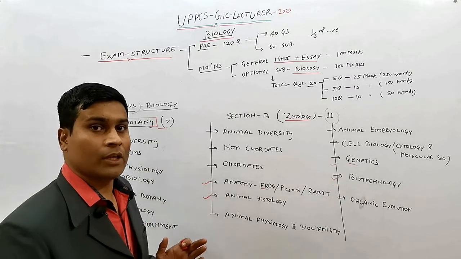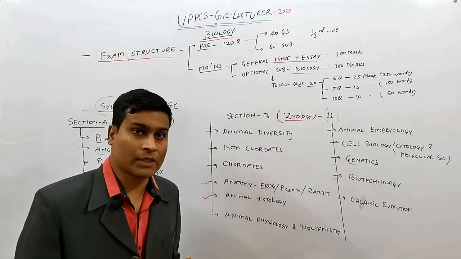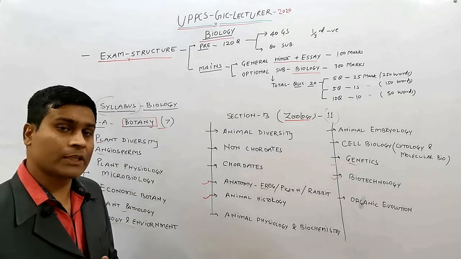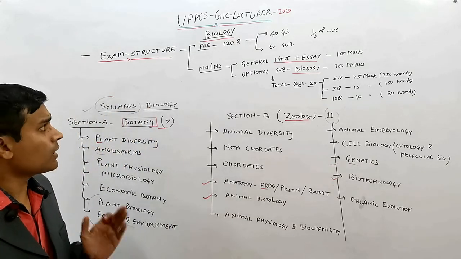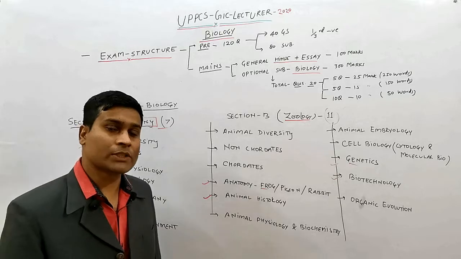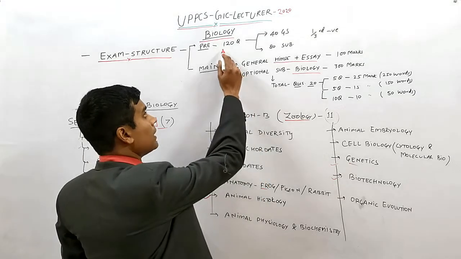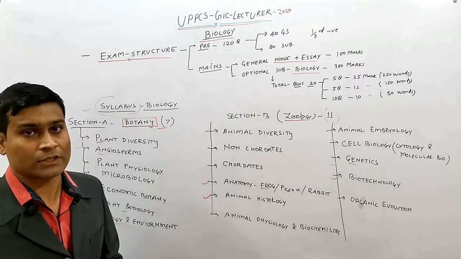The examination structure of GIC lecture, Government Inter College Lecture, is divided into two parts. First one is the preliminary examination and second one is the mains examination. The preliminary examination contains 120 questions, which will be divided into two parts. First one is the GS and second one is the optional subject.